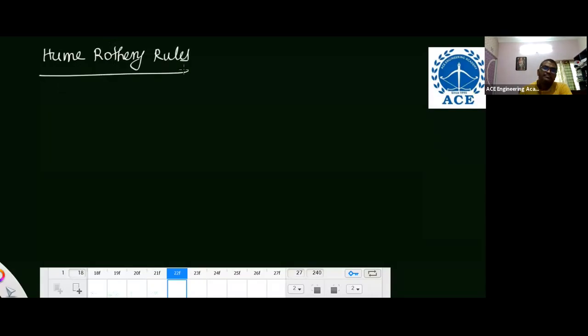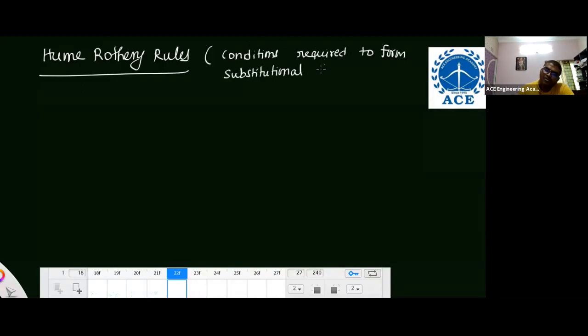Hume-Rothery rules. In one IES exam, they asked this question. So what are the Hume-Rothery rules? Conditions required to form a substitutional solid solution. Or sometimes they will give you simply the conditions required to form a solid solution. For your exam point of view, just remember the names of the conditions. You don't need to go in depth. Like crystal structure.